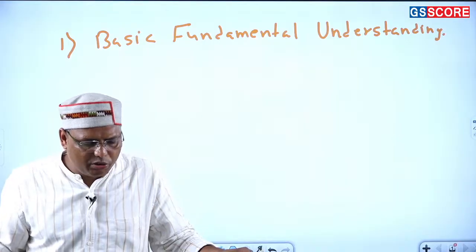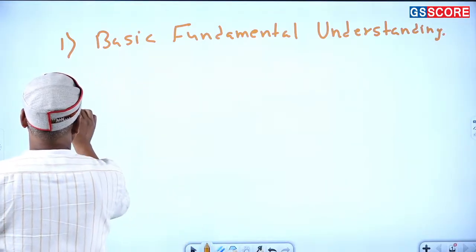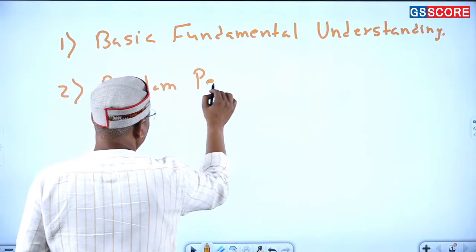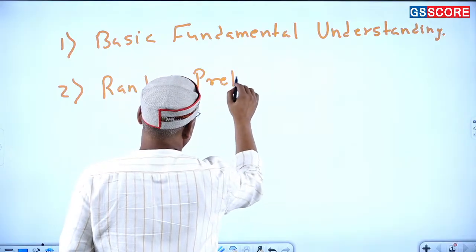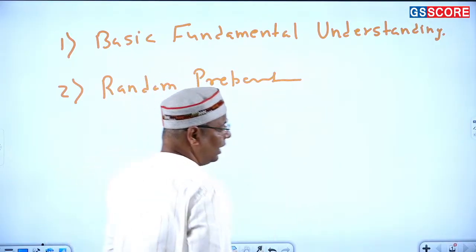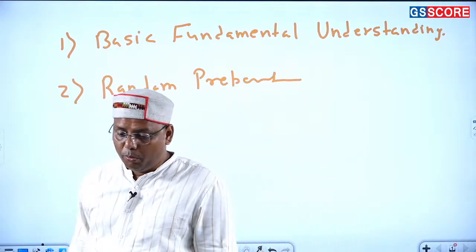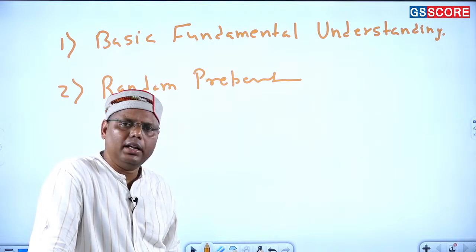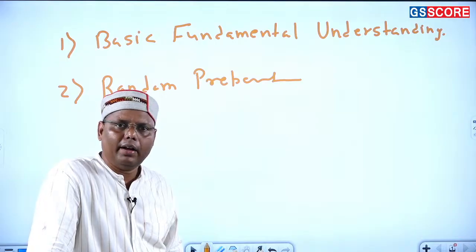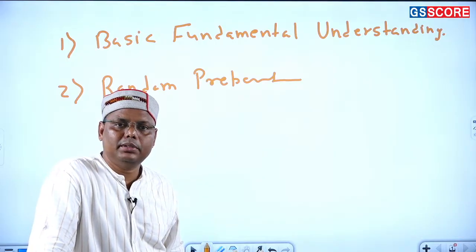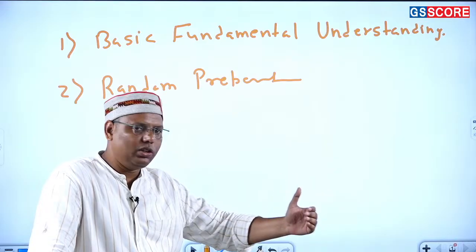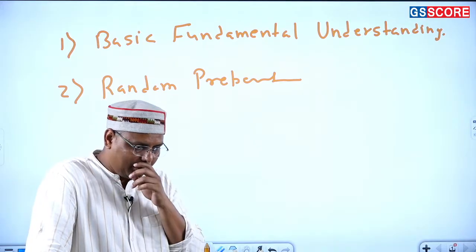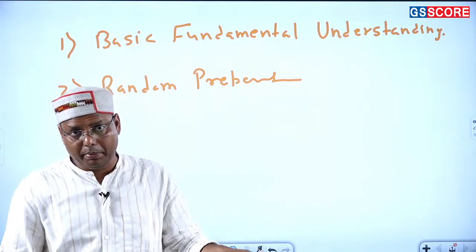Now the second point I would like to discuss is basically random preparation, right? Now what is this random preparation? The moment you think of history optional, you start reading anything randomly, right? Somebody has recommended one book, you started reading that. In fact, I have noticed a couple of students, sometimes they read ancient, they jump to medieval, sometimes from medieval they jump to modern, and sometimes they read all four papers together.